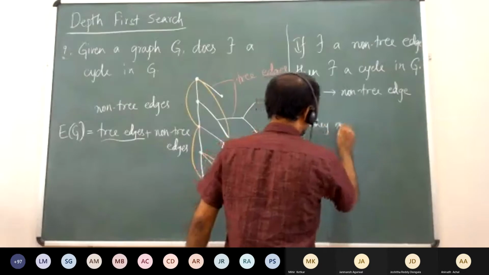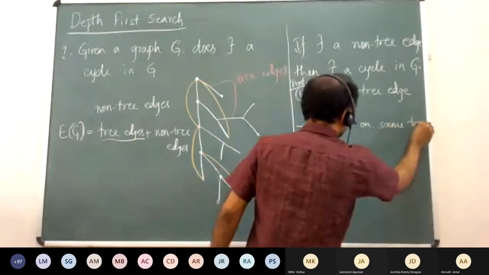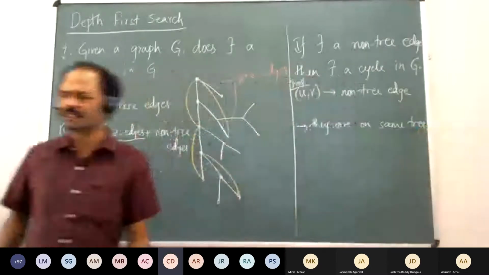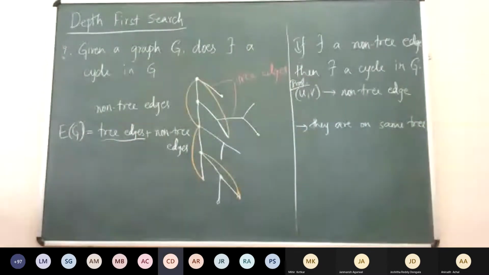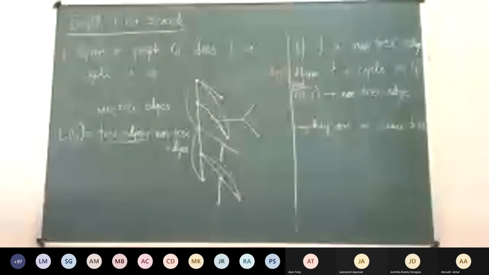They are on the same tree. Again, someone said something else: there already exists a path from U to V. That is another way of paraphrasing the same thing. Since they are on the same tree, there exists a path in that tree between them. Anything more than that?